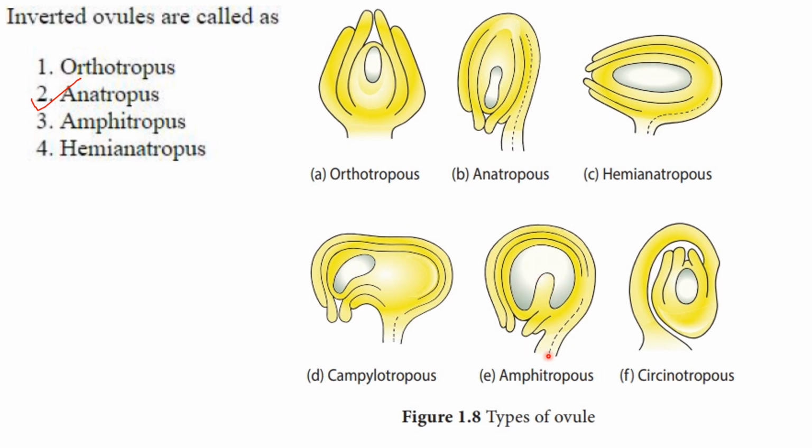Okay, this is it, that is amphitropous. And hemianatropous is this one, which is partially inverted orientation, intermediate between anatropous and orthotropous. So these are the various types of ovule. I have explained only those which are given in the options.